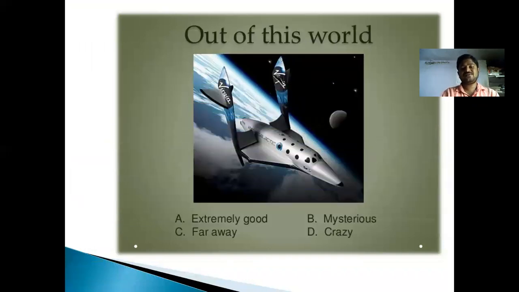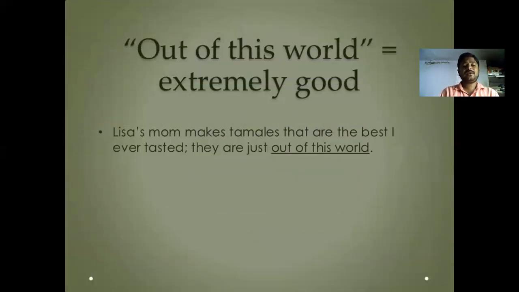Out of this world. Out of this world means extremely good or positive, far away, mysterious or crazy. You are out of this world means you are not living in this society, you are a mysterious person. And Lisa's mom makes tamales that are the best I ever tasted. They are just out of this world. That means they are delicious, mysterious, and extremely good.